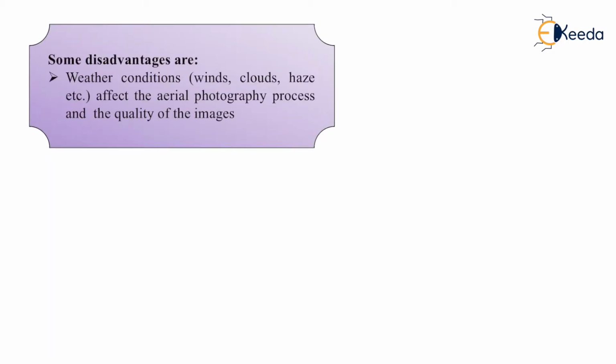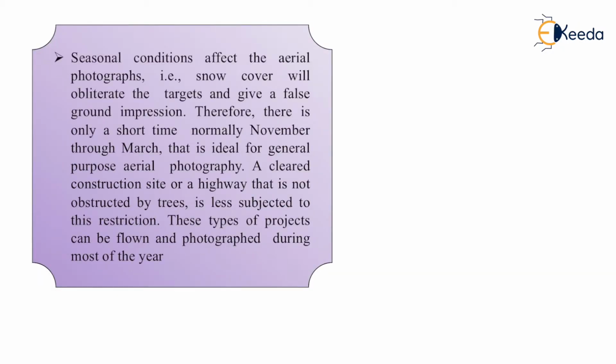Weather conditions like wind, cloud, etc. affect the aerial photography process and the quality of the images. Then seasonal conditions affect aerial photography. That is, snow cover will obliterate the targets and give false ground information or impression. Therefore, there is only a short time, normally November through March, that is ideal for general purpose aerial photography. So we cannot do the photography all over the year. From November to March, these are the ideal conditions where we can do the aerial photography.